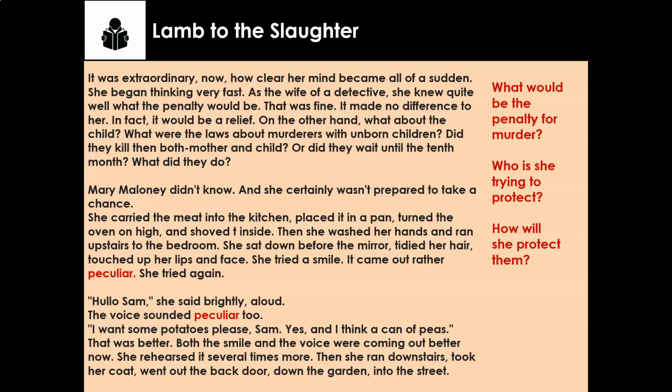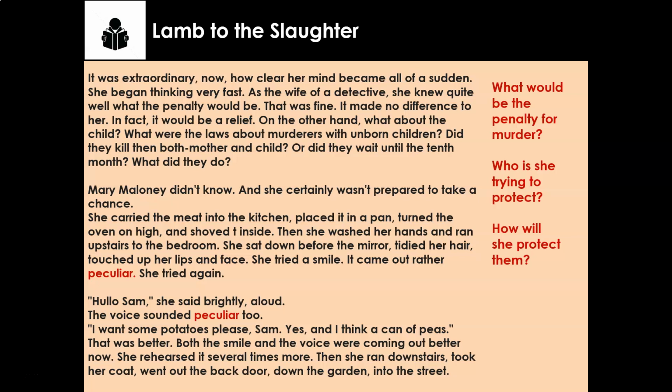We've got a murderer, a woman who's just killed her husband in cold, passionate blood, hit him on the head with a big piece of lamb. But now she's got to try and protect her child. She's got to try and get away with murder. So how is she going to protect them? We already see that she begins to do several things. How's she going to protect her child? How's she going to get away with murder?